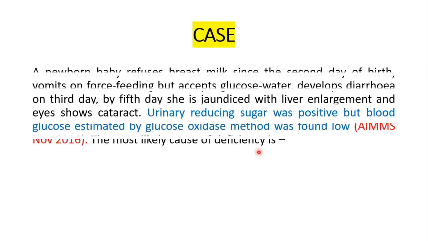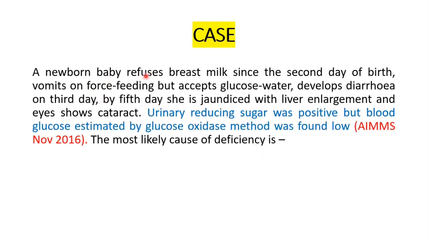Okay, so now let's see what is the difference between these. First, let's see how a case can be made on this topic, galactosemia. A newborn baby refuses breast milk since the second day of birth, vomits on force feeding but accepts glucose water. Breast milk will have lactose, and glucose water is just glucose.